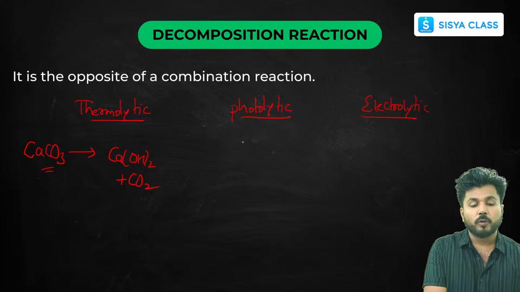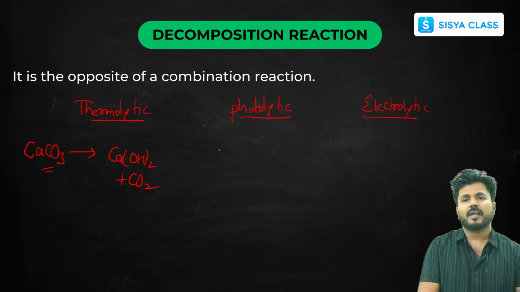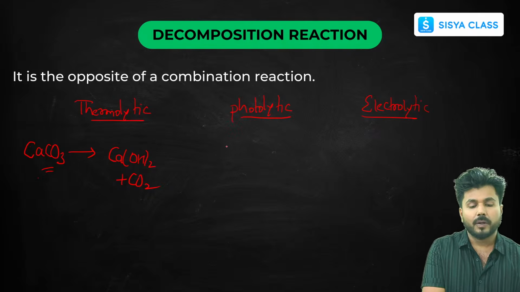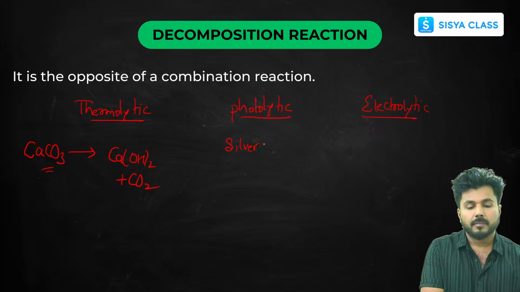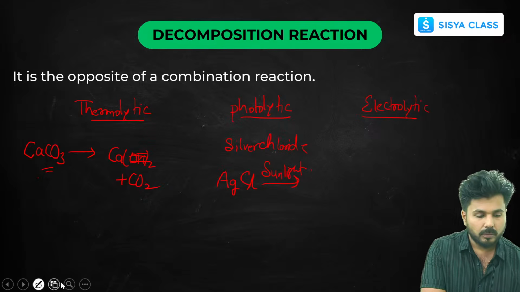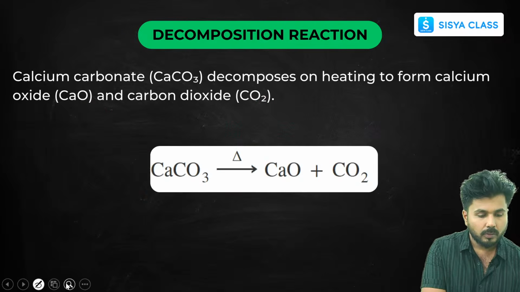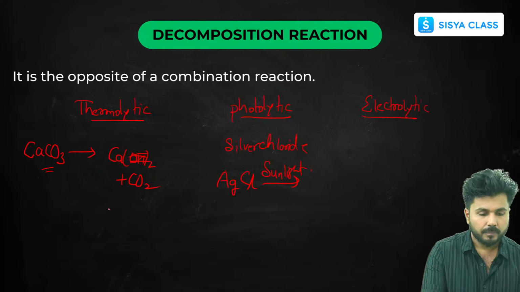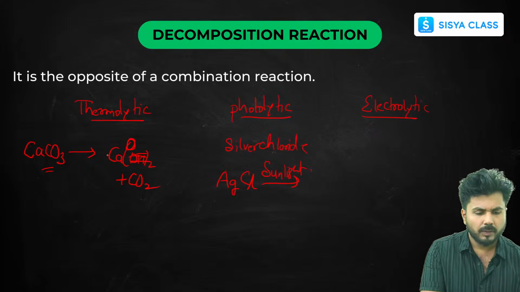Now in photolytic reaction, you can give the example of silver chloride. Silver chloride in the presence of sunlight breaks down. Here you can write CaO. You can write CaO, that will be much more correct.